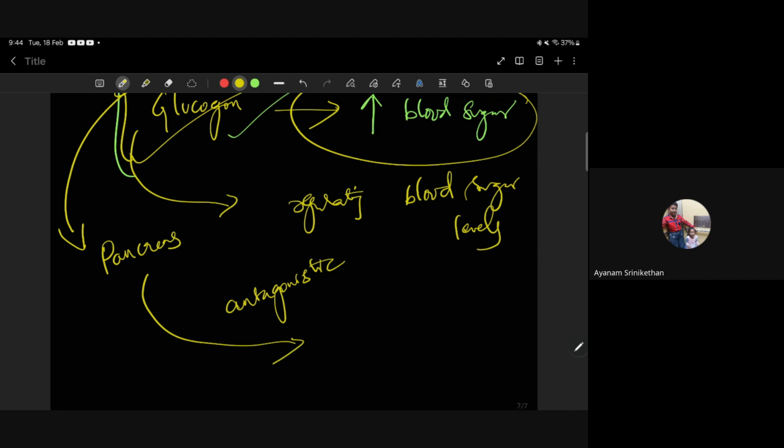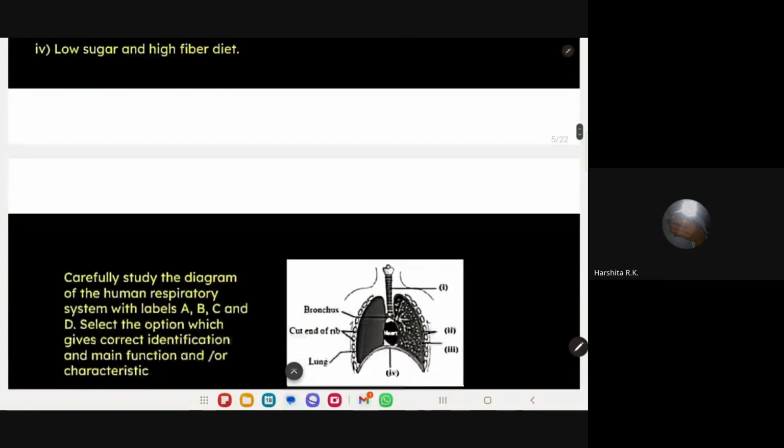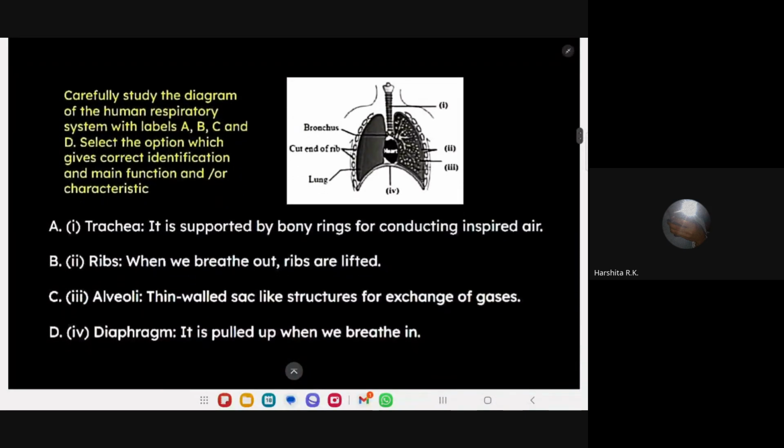When we are talking about the pancreas, there is one specialty about it. Who can say that? Ma'am, it is both an endocrine and exocrine gland. It produces enzymes and hormones. So it is both an endo and exocrine gland. Correct. Hasini, what is the difference between exocrine gland and endocrine gland? One secretes hormones, whereas the other secretes juices. Which gland secretes hormones? Endocrine gland secretes hormones. Exocrine gland secretes juices, enzymes. Yes, enzymes.